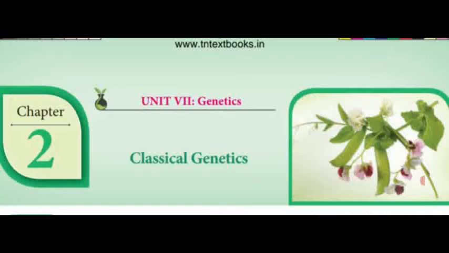Then we have seen how the monohybrid cross proves the ratio 3:1, with the help of the diagrammatic representation. Then we have seen test cross. That means the unknown F1 generation is crossed with the homozygous recessive parent, leading to the ratio 1:1.